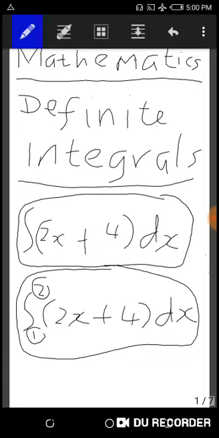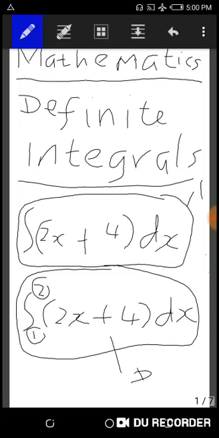So the one below here is D for definite, while this one is I for indefinite. The definite integral is called that because it has boundary conditions, that is, the lower bound of 1 and the upper bound of 2. This method is also what we use to calculate the area under a given curve, which we are going to look at in a later class. But for now, just know that this is the basic difference between a definite integral and an indefinite integral.